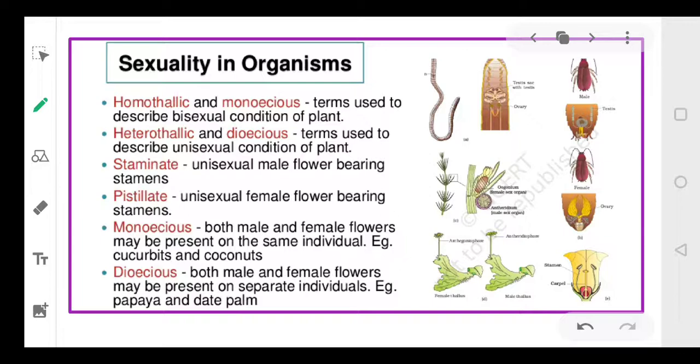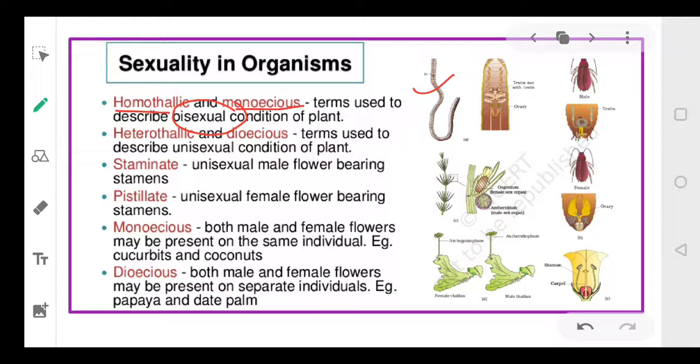Now we can compare the different sexuality in organisms. We can use two terms, homothallic and monoecious. These two terms describe the bisexual condition. Bisexual means the same individual has male and female parts, as in the earthworm, which is homoecious.